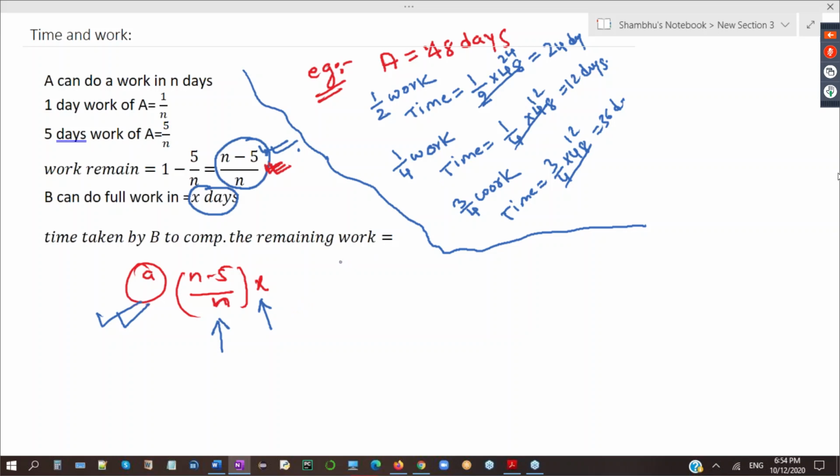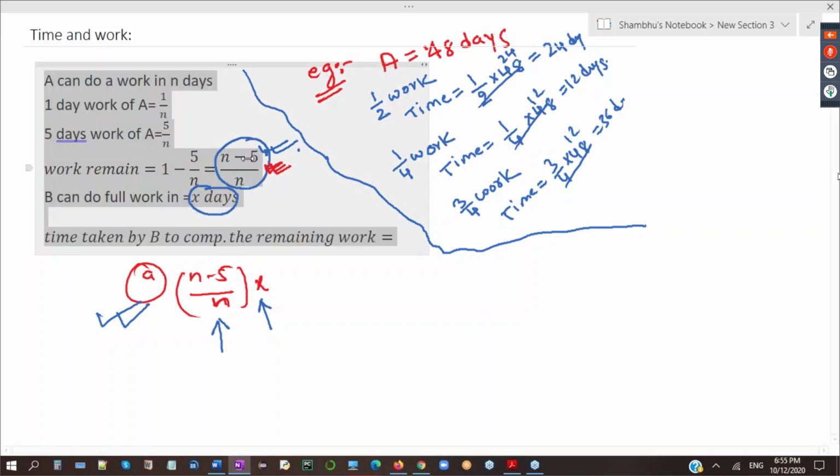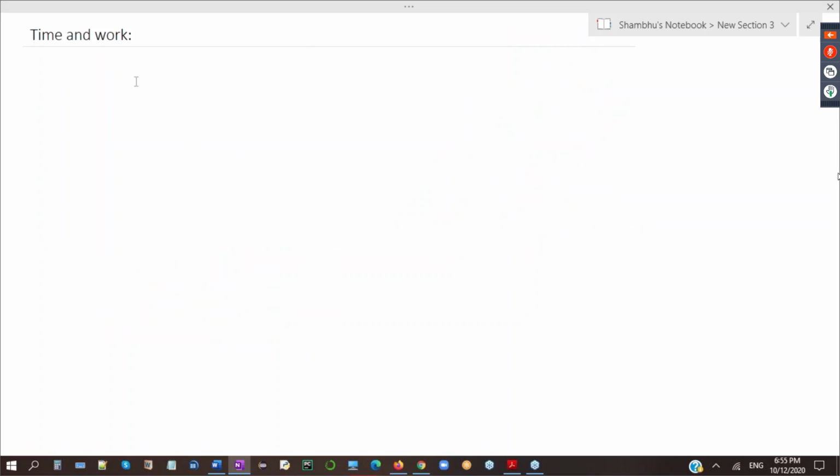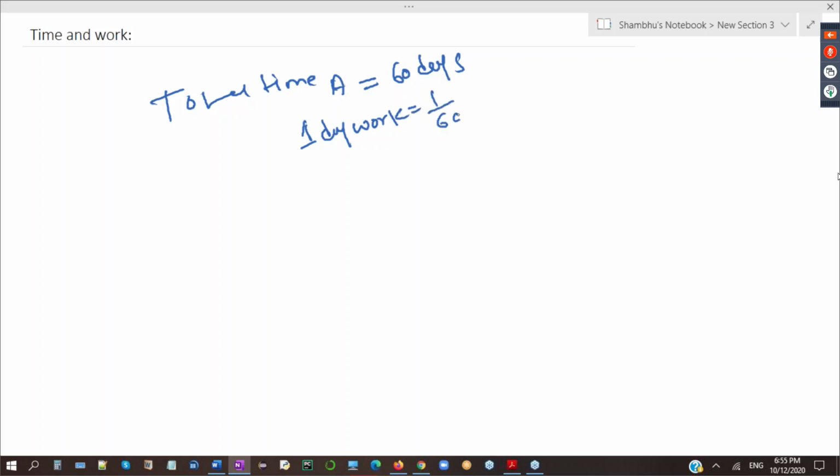Any doubt anyone at this point? Okay, perfect. Now, like a normal thing, if you know the total time of A is 60 days, the very first thing you can say is 1 day work is equal to 1/60.